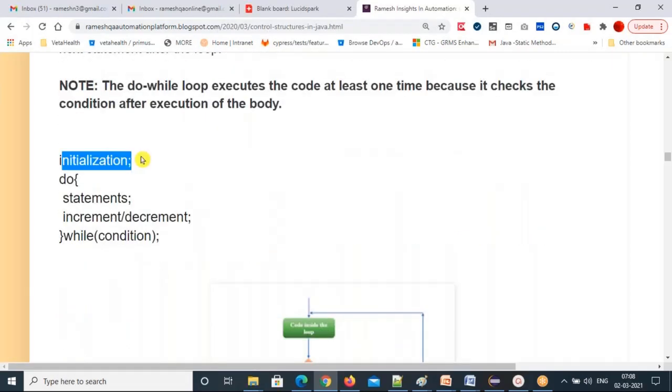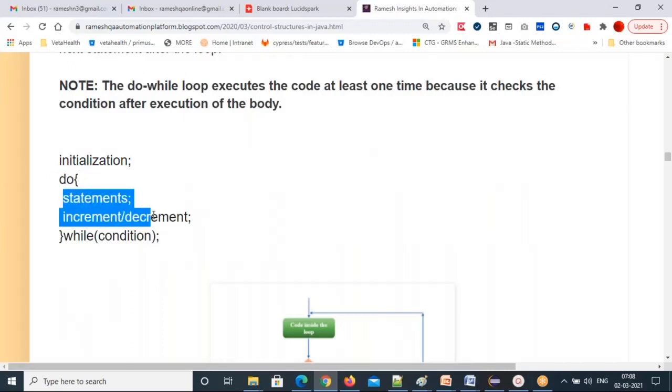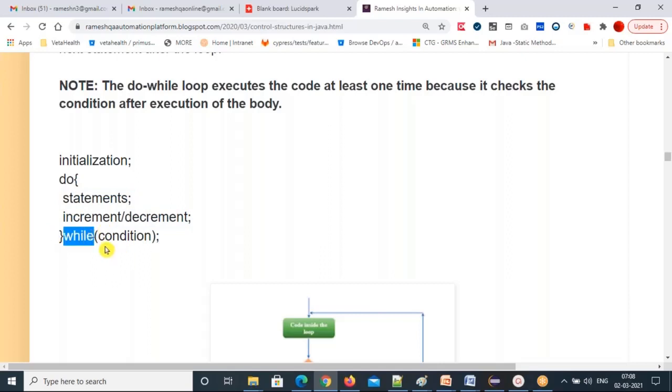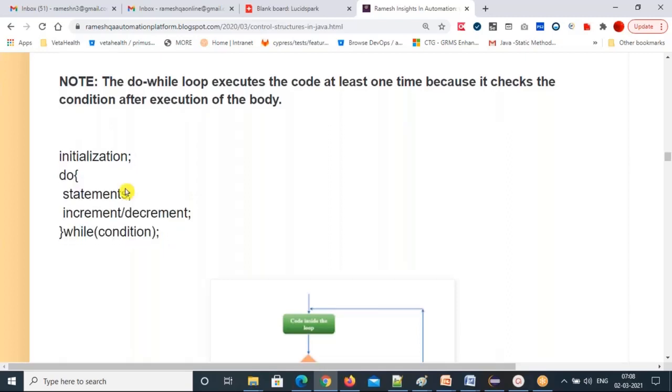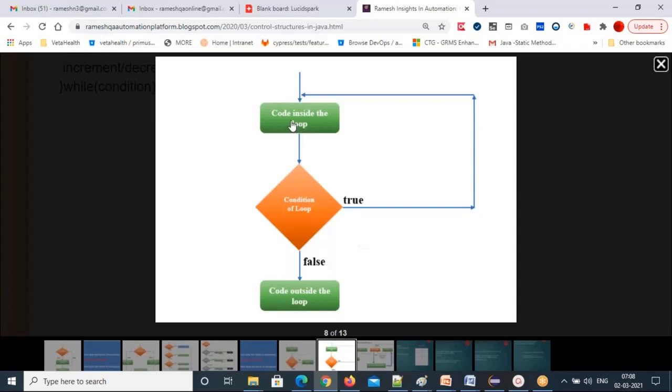This is the syntax: initialization, do, curly braces start, statements and increment or decrement, curly braces end, then immediately while, bracket, condition, semicolon. So this is the do while loop. If you see the structure here, the code inside the do body will execute first, then check the condition, right?